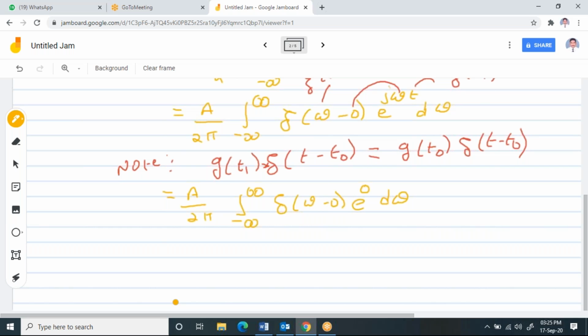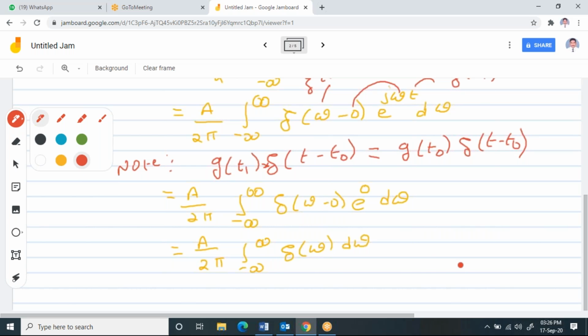Now you can write this as A by 2 pi integral minus infinity to plus infinity del omega d omega, which is nothing but the area under the curve.